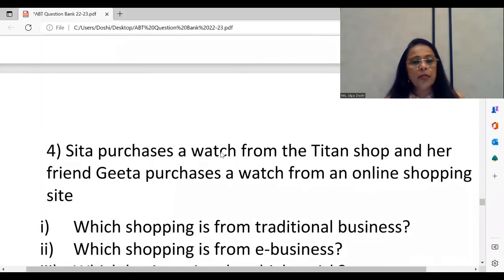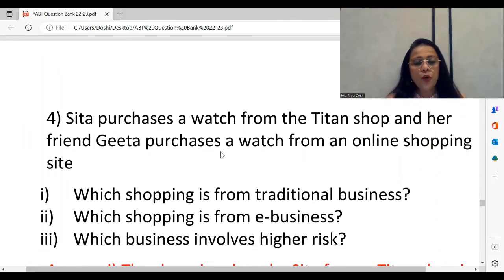Moving to the next one, name of the chapter, easy to identify, emerging modes of business. I have again changed the names here. Rest is the same in the exercise in the textbook behind. Sita purchases a watch from Titan shop. She physically goes to the shop, sees the different models and chooses one. Her friend Geeta instead, she goes online and she purchases her watch from an online shopping site.